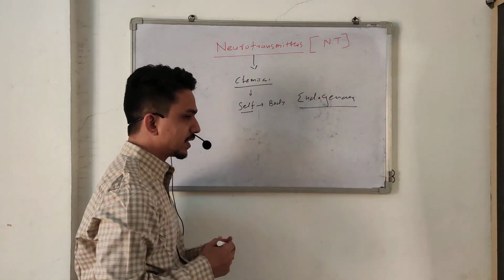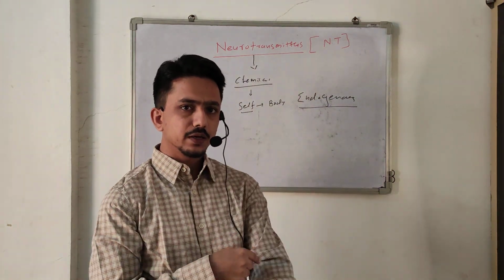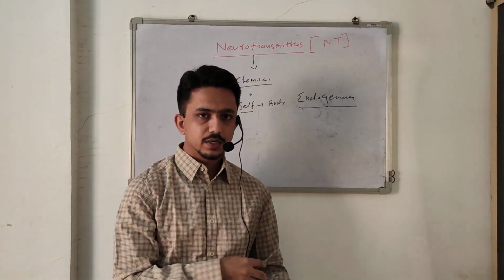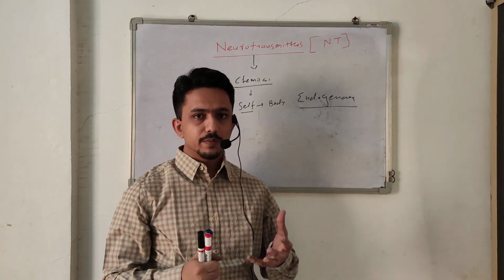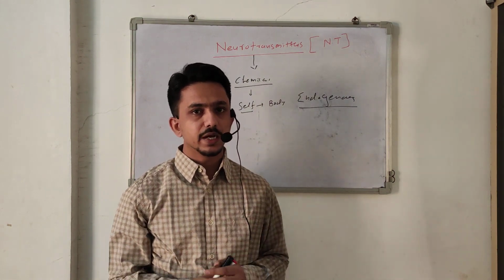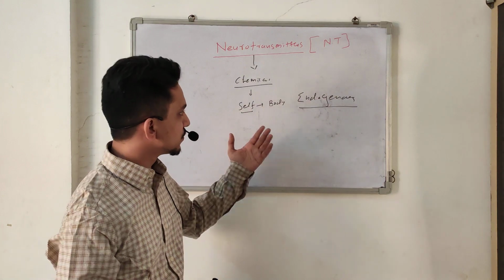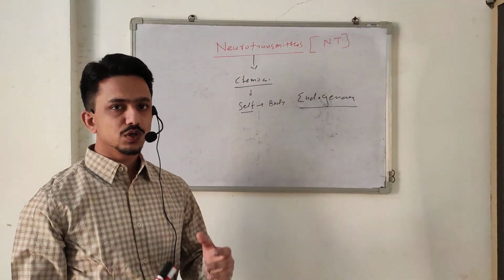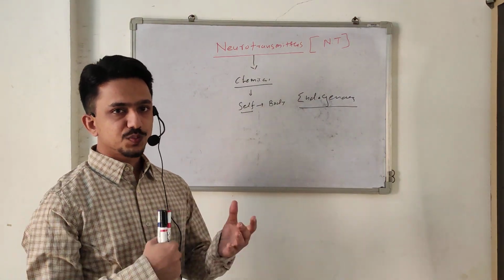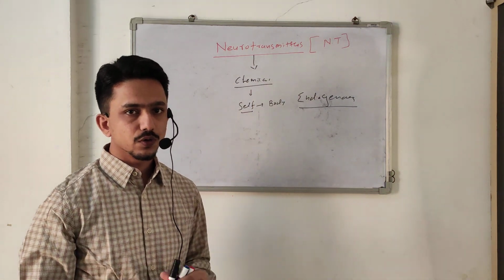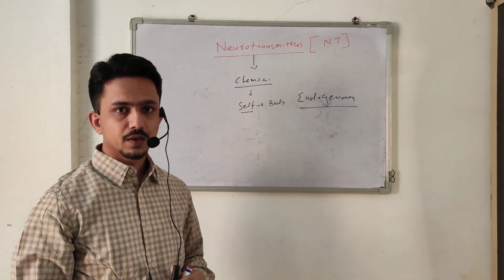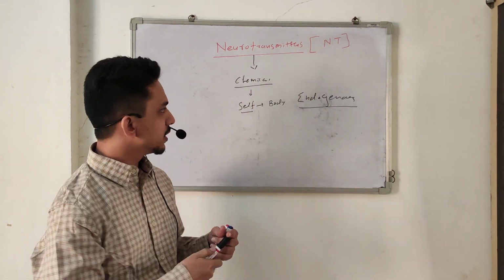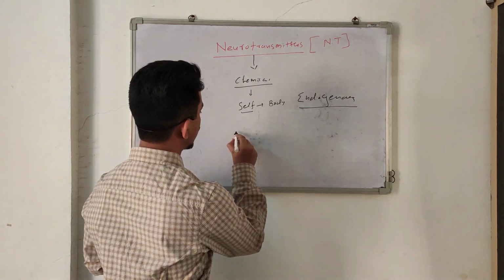One more word is exogenous. We do not take it from outside; it is endogenous, the body produces it itself. So it is an endogenous chemical substance which is responsible for transmission between two neurons, or between neurons and an effector organ.